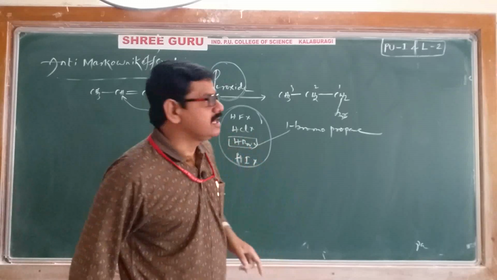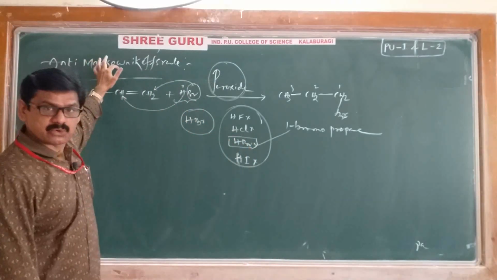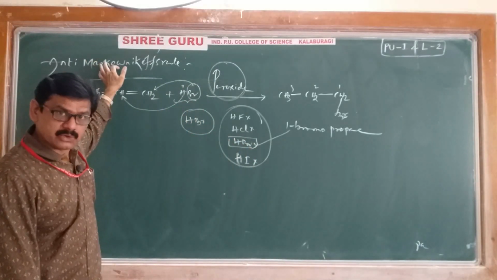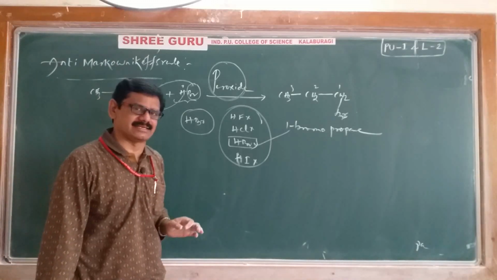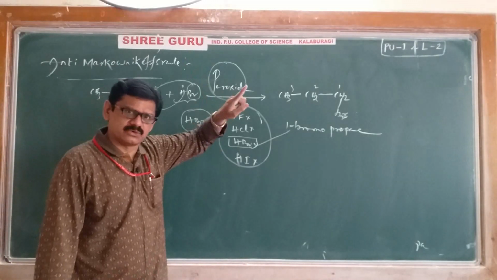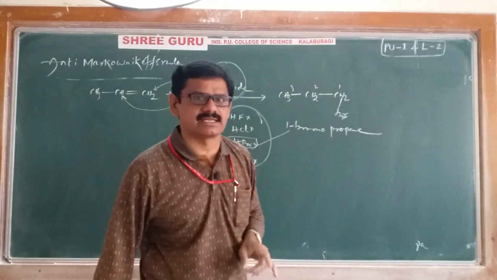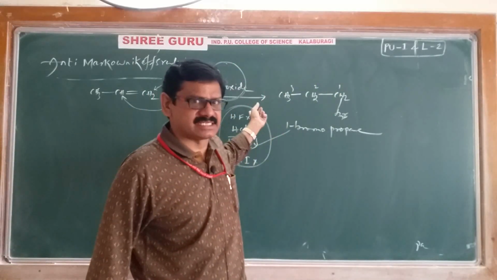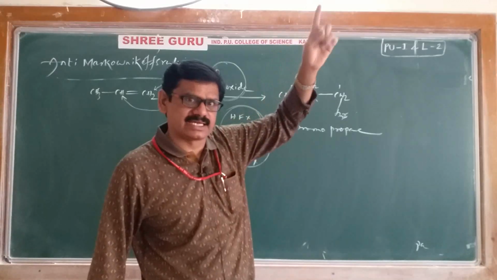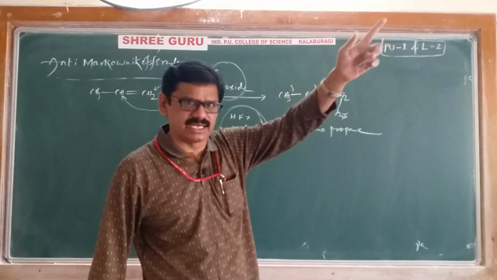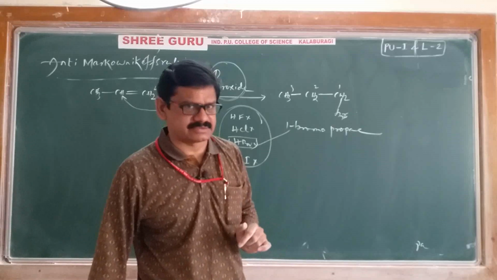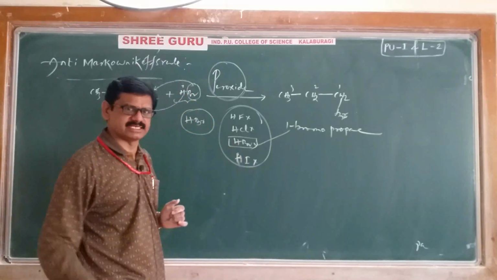Anti-Markovnikov's rule mechanism follows a free radical addition reaction. Markovnikov's rule mechanism was electrophilic addition. Now it is a free radical addition mechanism. That was electrophilic, this is free radical. How the mechanism takes place, let's discuss.